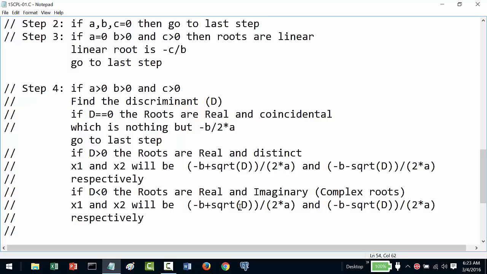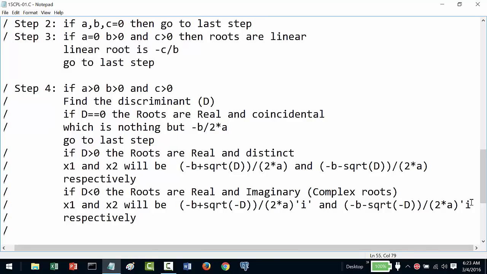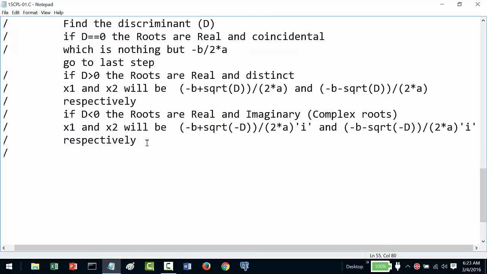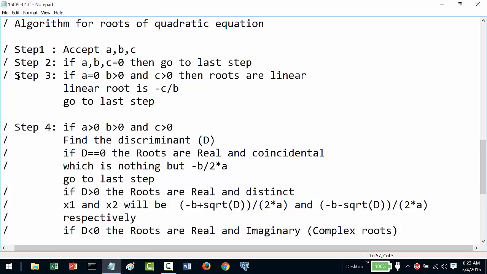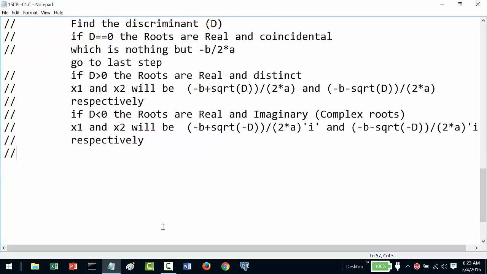If you see here, I have made it square root of D. Because D is less than 0, I will make it minus D, here also minus D. Then my roots will be appended with i, which we will do when we write the program. Now after that, I will go to the last step.